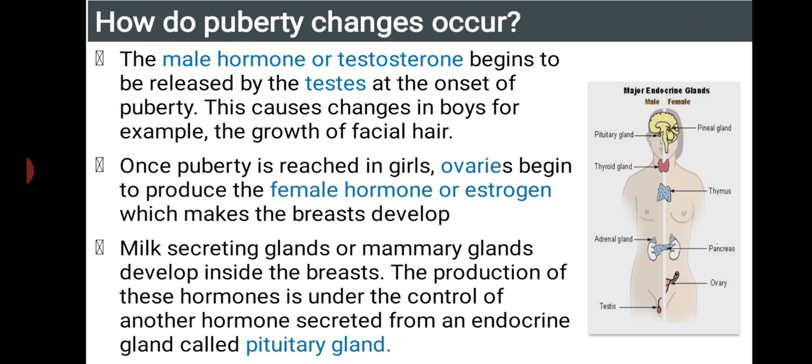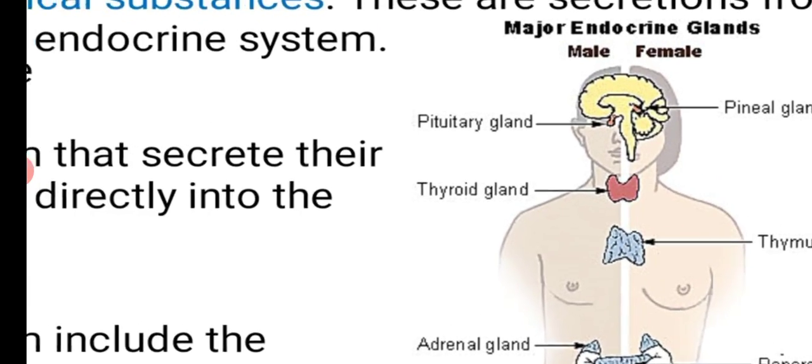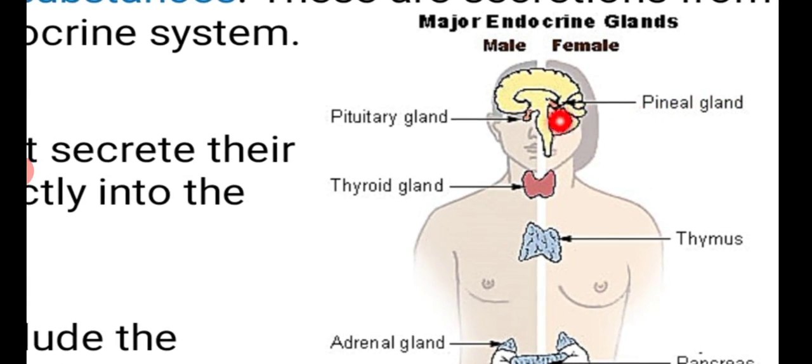You can see the picture here. The pineal gland is in the brain, and the pituitary gland plays a very important role, because the pituitary gland is known as the master gland of the whole body.